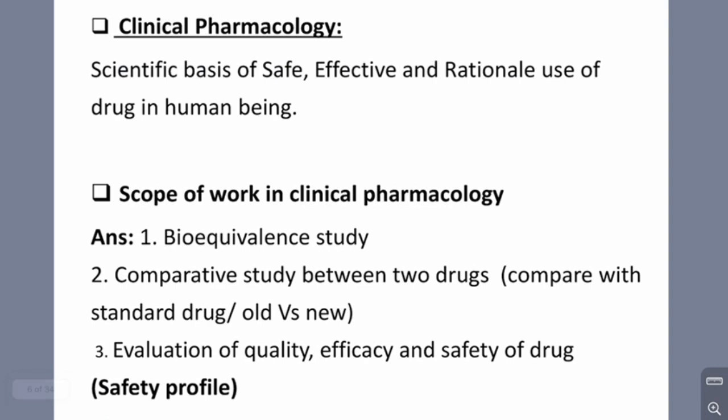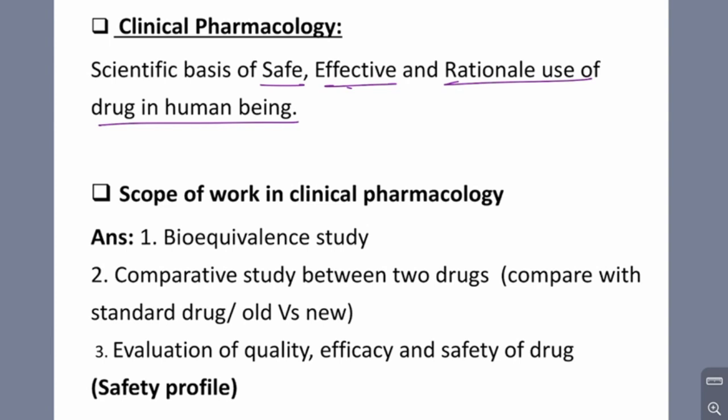Next, clinical pharmacology. Clinical pharmacology is the scientific basis of safe, effective, rational use of drug in a human being. It is the practical day-to-day use. We have to see whether the drug is safe, whether it is effective, and the rational use of the drug in human beings. It should be safe for us.